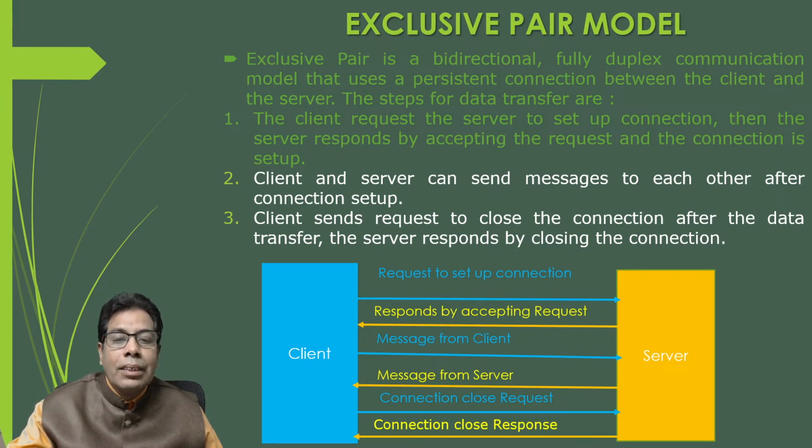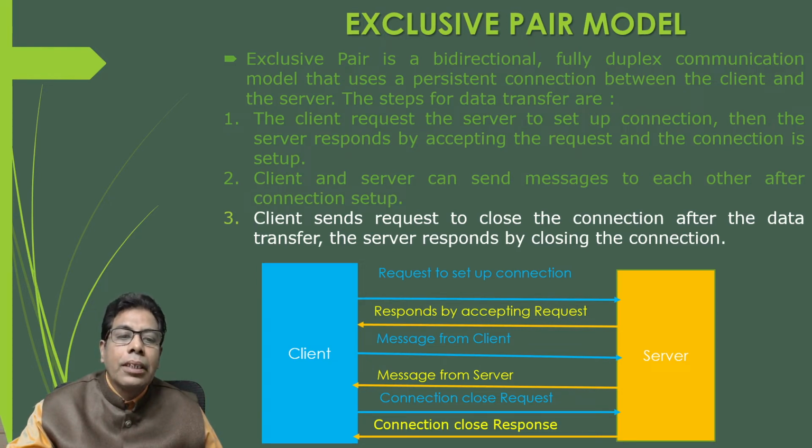Then once this request is given by the client to the server, the server will respond, and as per the response, the connection will be established. Once the connection is established, the client and server can send messages. You can see here message from client and message from server. So the messages can be sent from each party.